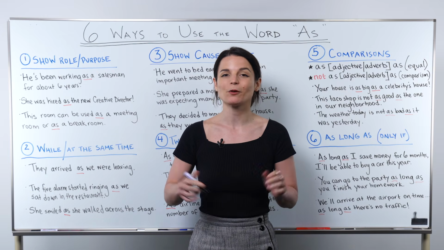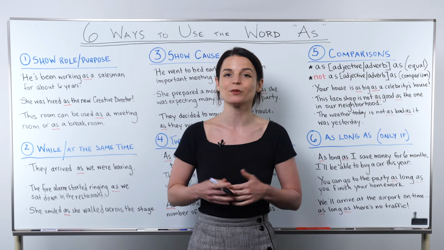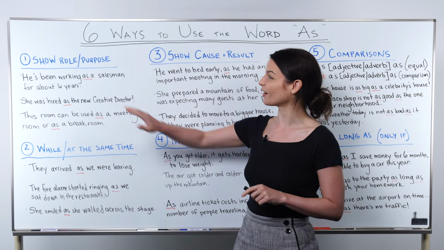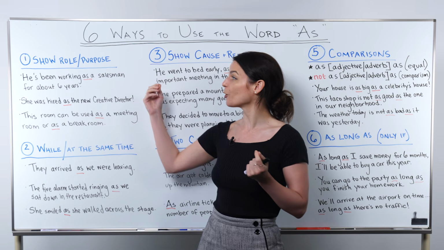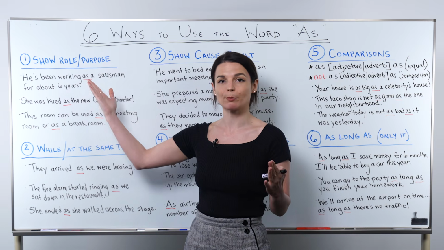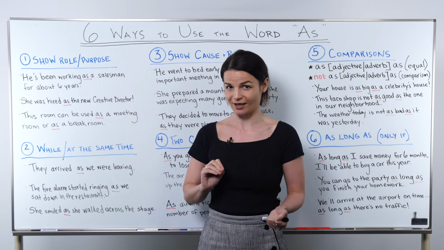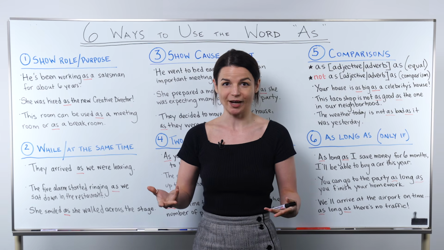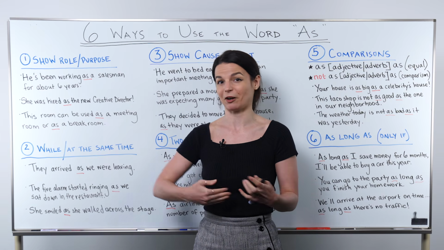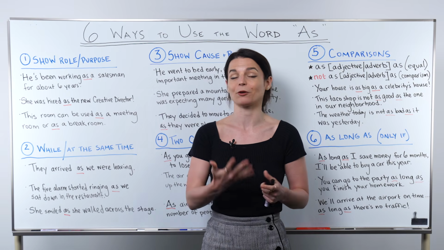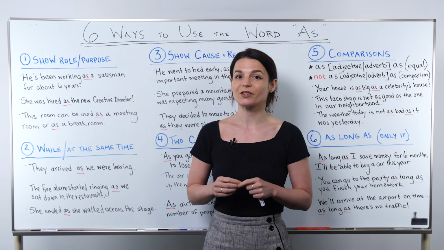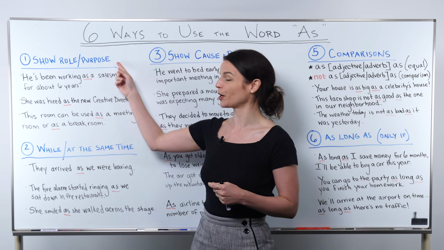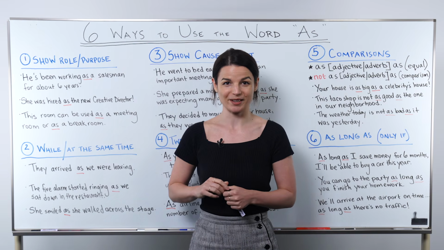In this video, I'm going to talk about 6 ways to use the word as. Let's get started. Okay, the first use I want to talk about is to show the role or the purpose of someone or something. We often use this as before job titles or other roles in our community, in our company, or in an organization. We can also use this as to express the way we use something or the purpose of something. Let's look at some examples.